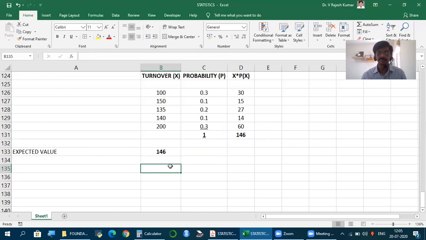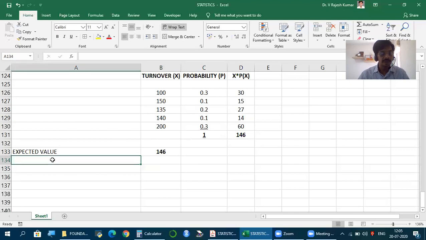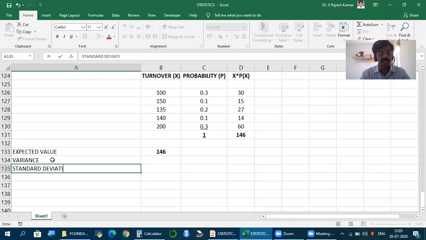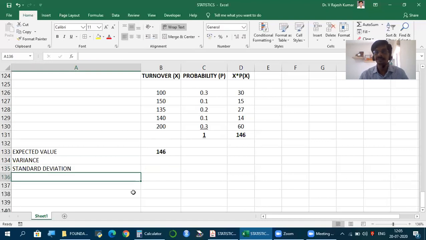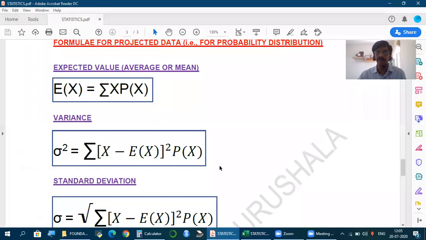146 crores. So first measure in one set of data is mean, but here instead of the word mean, we call it as expected value. This is how we calculate. Now, what's the next requirement? Standard deviation. But to find standard deviation, as you are aware, we should calculate what? Variance. Now, how to find variance? So previously, x minus x bar, x minus mean deviation, square it. The total we used to divide by n minus 1.